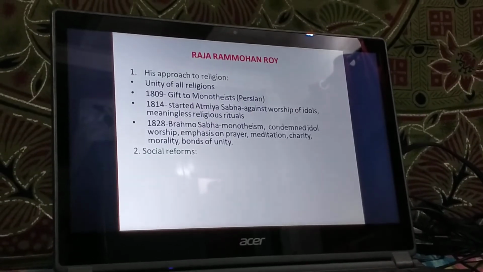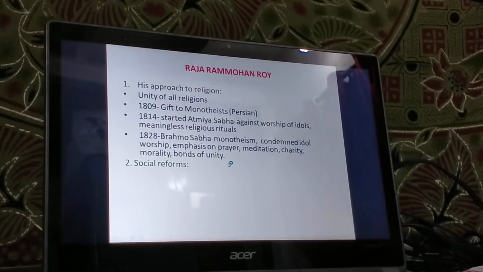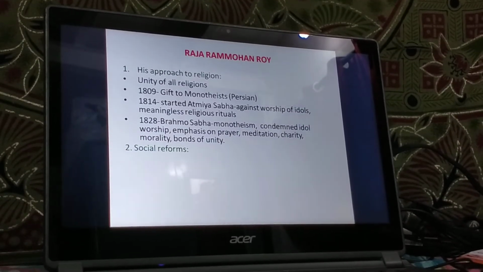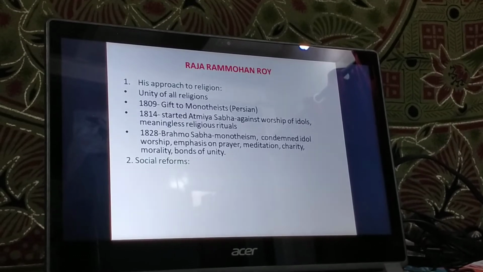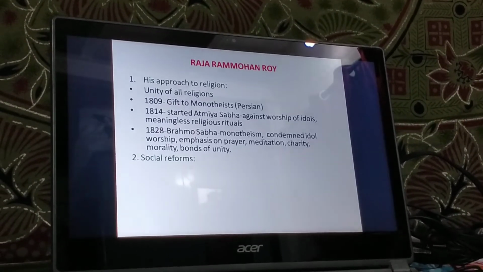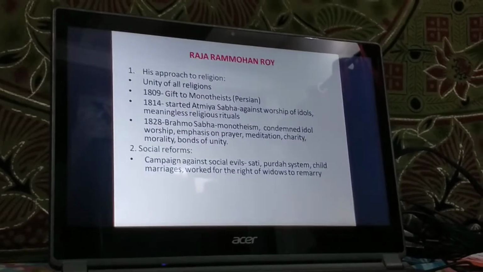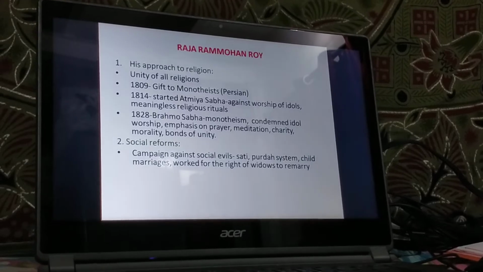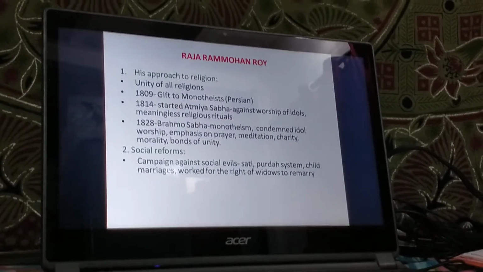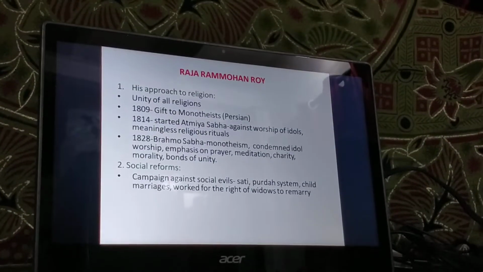Next, we move ahead with social reforms. There was a lot of rigidity in our country. He realized that the society was full of social evils. So he started a campaign against the social evils practiced in our country, that is the sati system, parda system, and child marriages. He also worked for the right of widows to remarry.